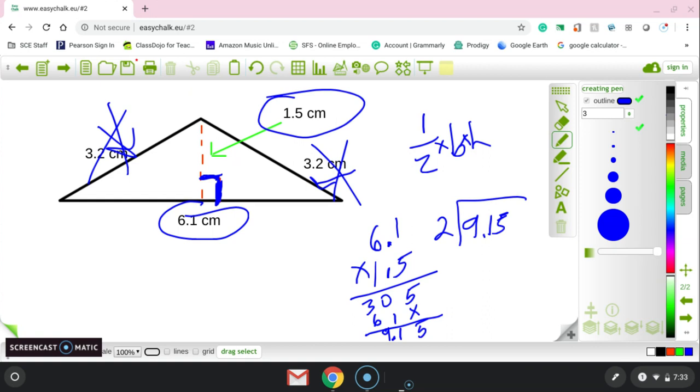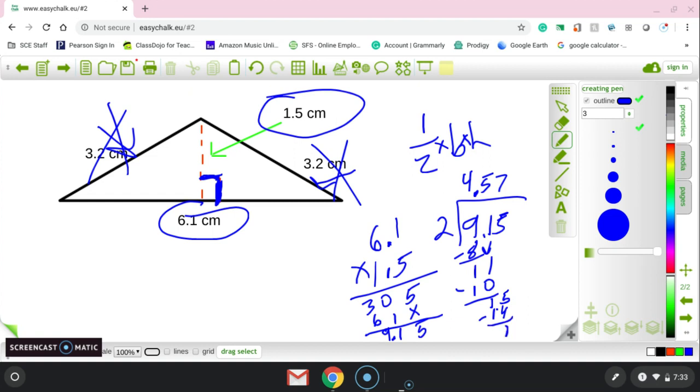2 goes into 9 4 times, which is 8. I'm left with 1 and bring down my 1. 2 goes into 11 5 times. Oh, I forgot to bring my decimal up. 5 times 2 is 10. Subtract, 1, bring down the 5. 2 goes into 15 7 times, which is 14. I'm still left with 1.